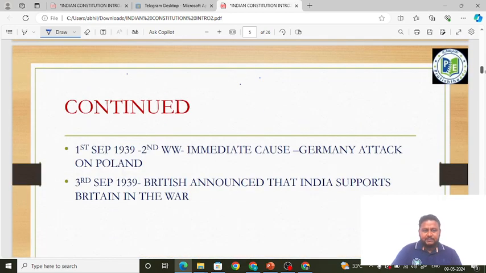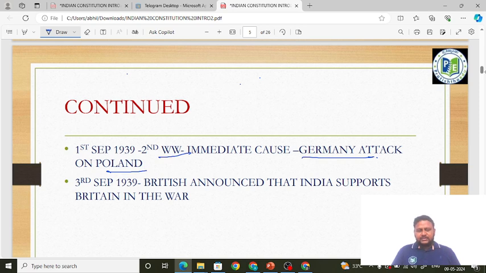Then what happened after the demand for Constituent Assembly was made by the Congress? See, one thing is, the Second World War broke out on 1st September 1939. What was the immediate cause? The immediate cause was Germany's attack on Poland. Germany attacked Poland on 1st September 1939. So what was India's response? India stayed neutral. It did not support Germany, neither did it support Poland.